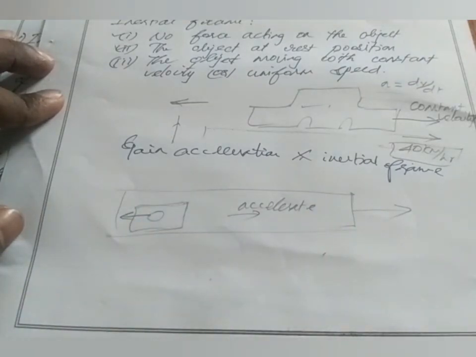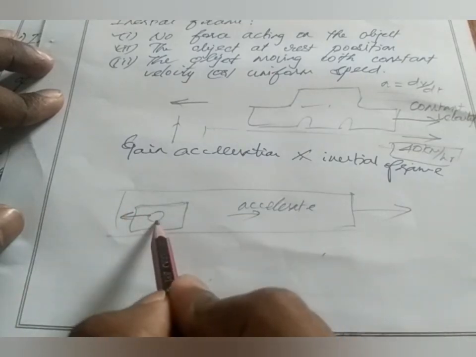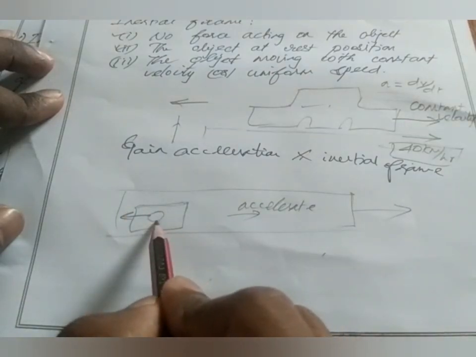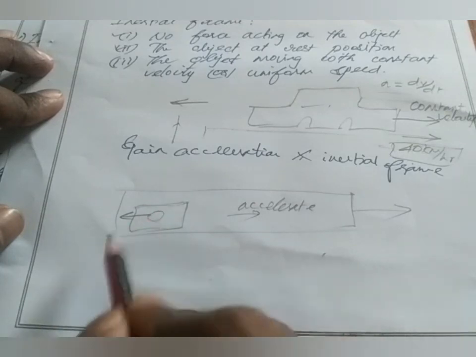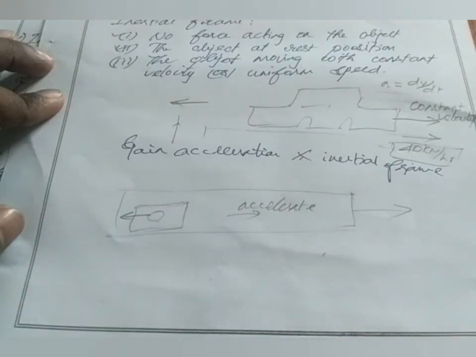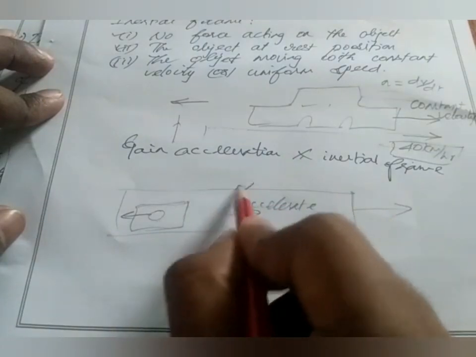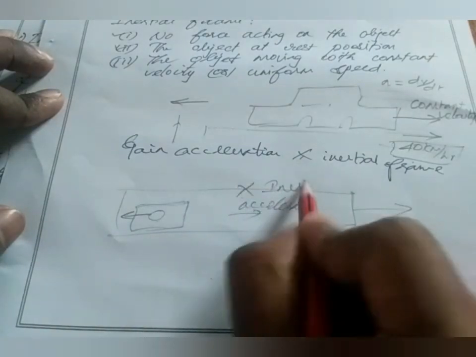Now think about Newton's first law. What is Newton's first law? Until an external force acts upon the object, it cannot change its state of rest or uniform motion. But here, we did not give any external force on this object, but still this object changed its state of rest. This object moved without an external force, which totally violates Newton's first law. Because this frame is no more considered an inertial frame. This is a non-inertial frame.